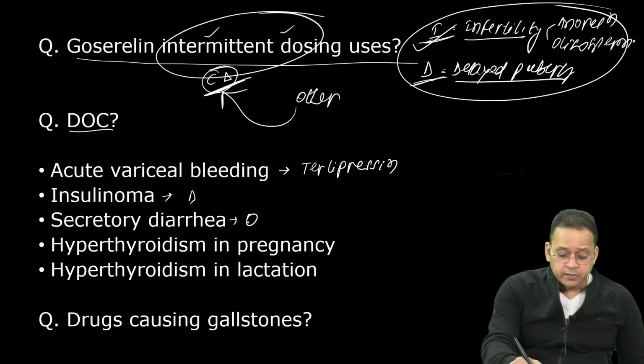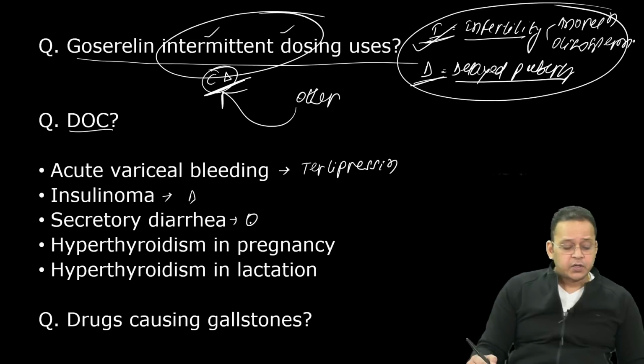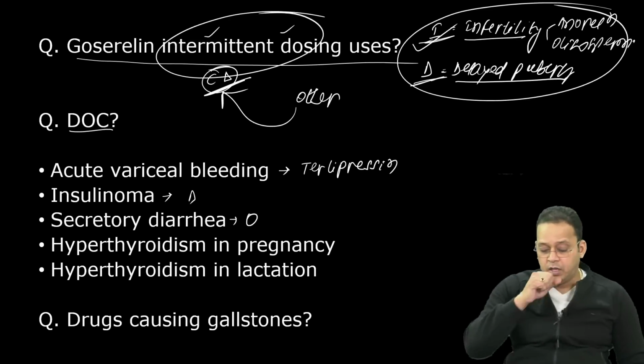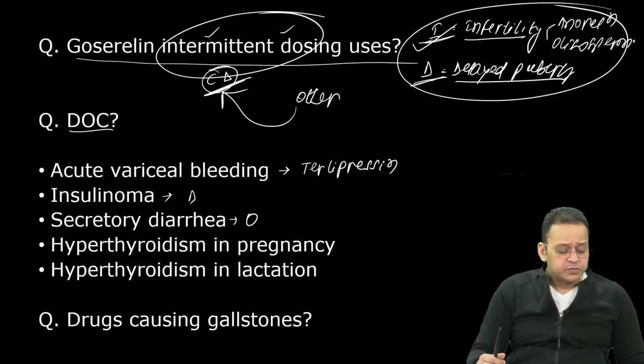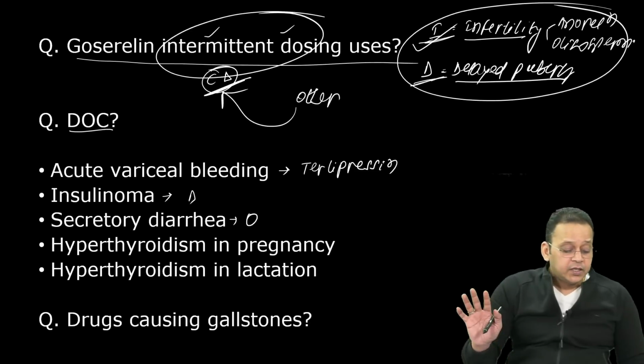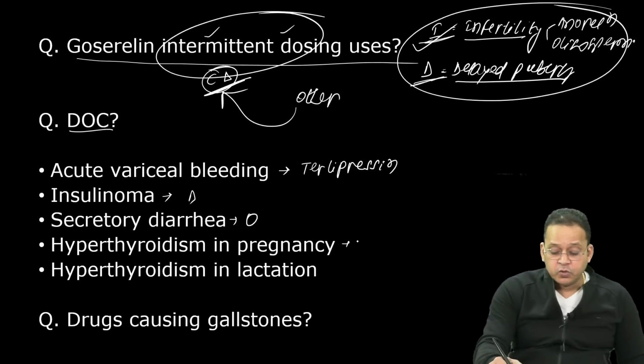Very good, octreotide. What is the drug of choice for hyperthyroidism in pregnancy? What is the drug of choice for hyperthyroidism in pregnancy? Hyperthyroidism in pregnancy. Nothing is mentioned, then go for PTU. If it is mentioned first trimester, PTU. If it is mentioned second and third trimester,